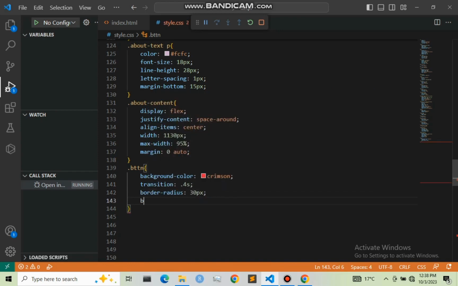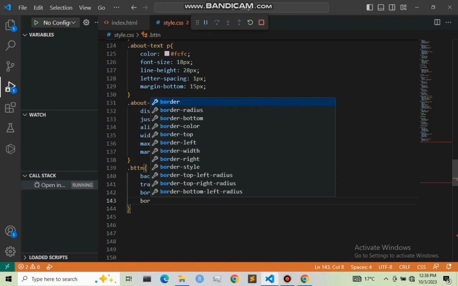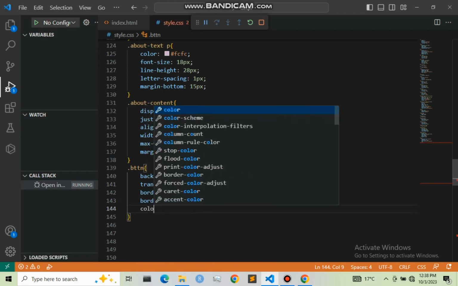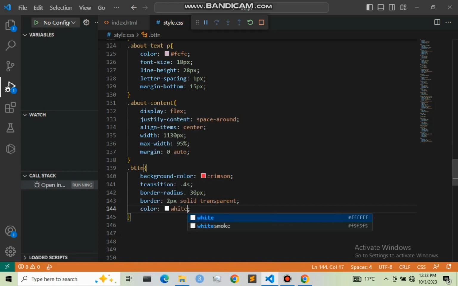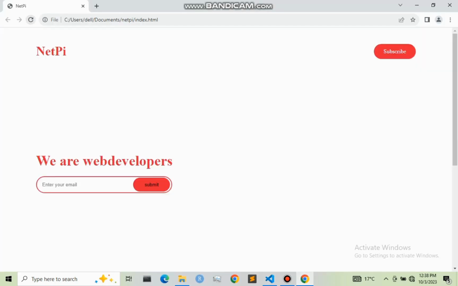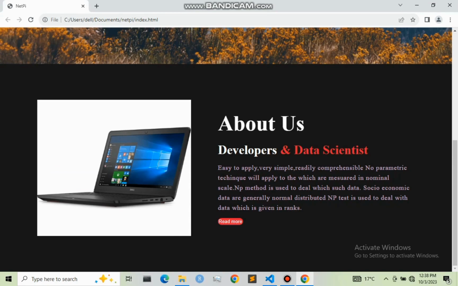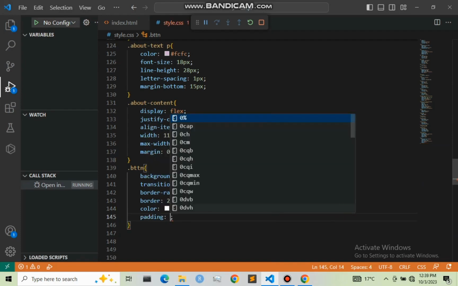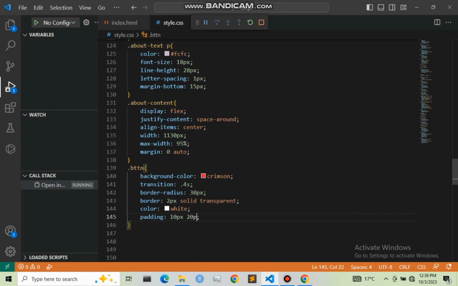Then I'm also going to give it a border of 2 pixels, solid transparent. And the color I'm going to give it is white. So let me save this and refresh our web page. So as you can see, we have it right here. I'm also going to give it padding to make it more cute. So padding, I'm going to give it 10 pixels and 20 pixels.